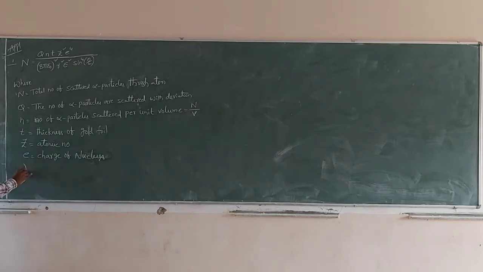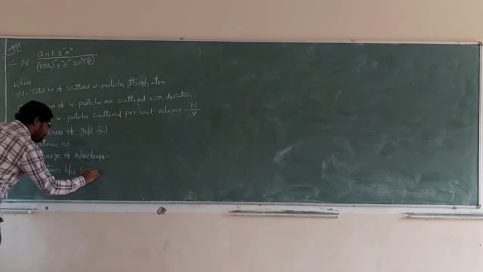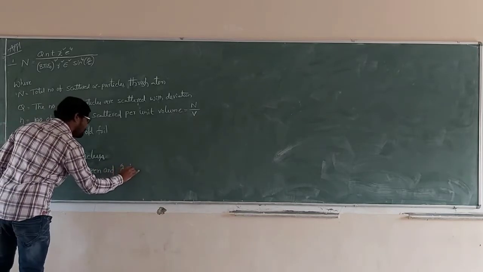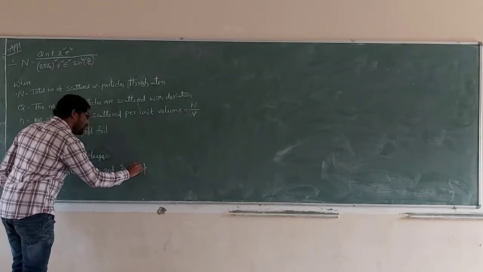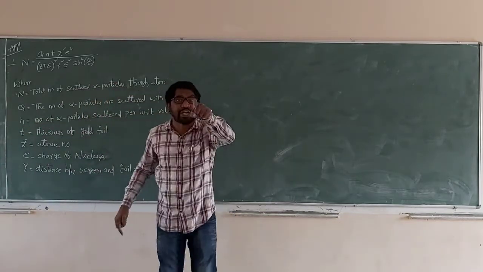What is R? R is the distance between the screen and the gold foil. Where is the screen? The screen is present in the alpha detector.